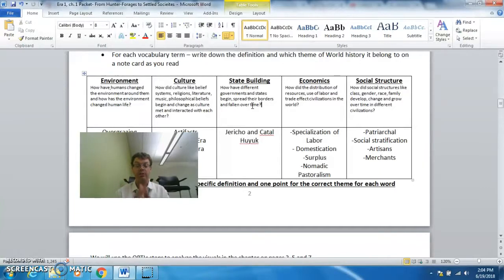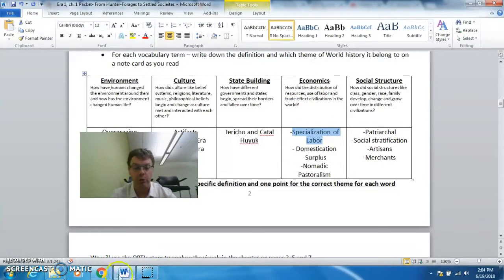Governments, states, civilizations, how they're built and how they fall. That's state building. Economics is all about this thing called resources. Those are goods you can use, like food, things that you can sell and buy. It's also about labor or work, and trade is very, very big in economics, trading goods back and forth. Business today, we think of that. Back in this time period, it's mostly trading goods.